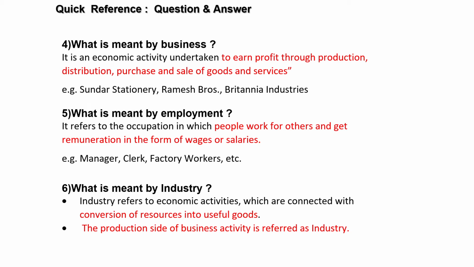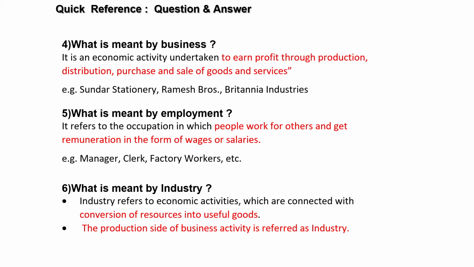And then next is what is meant by business. Business, it's an economic activity undertaken to earn profit. So earning profit through production, distribution, purchase and sale of goods and services is the business. And you can give even example. And what is meant by employment? Here it is an occupation in which people work for others and get remuneration in the form of wages or salaries. And to have 2 points, you can write the examples.